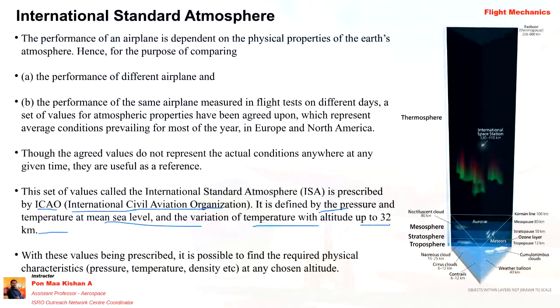The first thing is the performance of different airplanes. We have to identify each and every performance parameter of different types of aircraft. Let's say the Boeing 787 has one type of performance, and an Airbus aircraft will have a different performance at different conditions, different locations, different seasons, day and night, day to day, and location to location. We have to calculate that and report to ICAO.